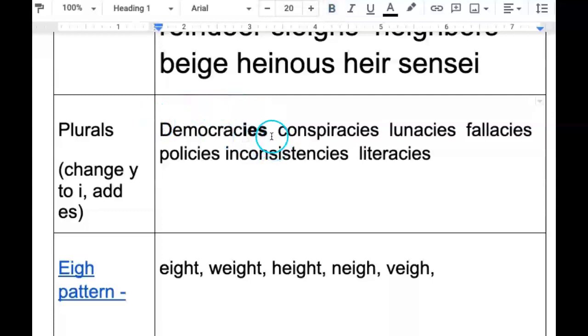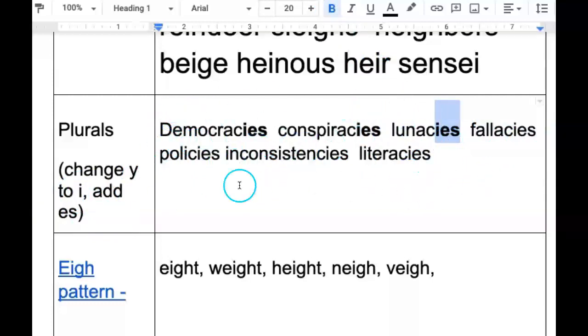And we changed the Y to I and added ES. Conspiracy, same thing. The Y was changed to I and then added ES. Same thing with lunacies. It was originally a Y for singular to make it plural. We changed the Y to I and added ES.